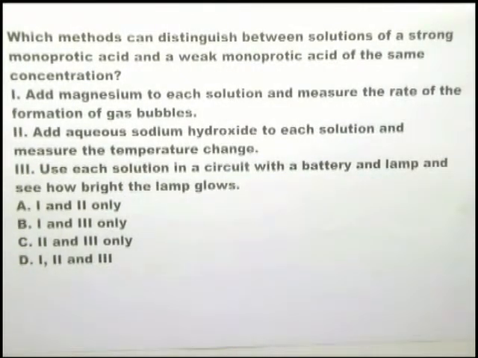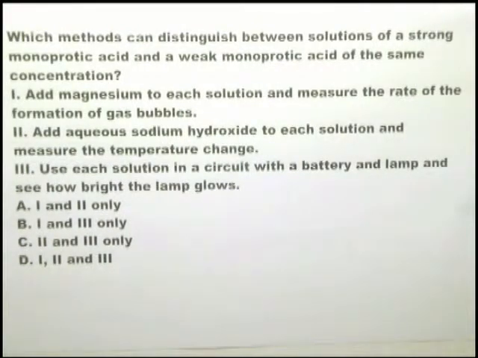Add aqueous sodium hydroxide to each solution and measure the temperature change. Yes, it reacts with the hydrogen ions, and if there's a higher concentration of hydrogen ions in strong acids, that will give you a larger temperature change than in the case of the weak acid. So we now have 1 and 2 can distinguish.